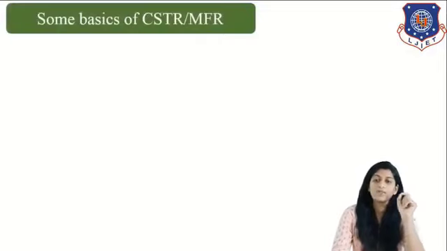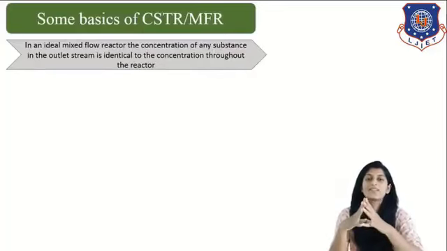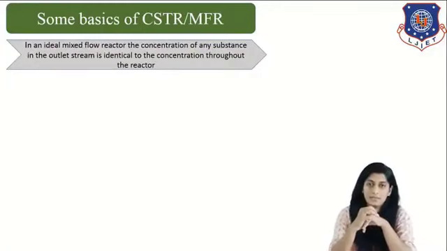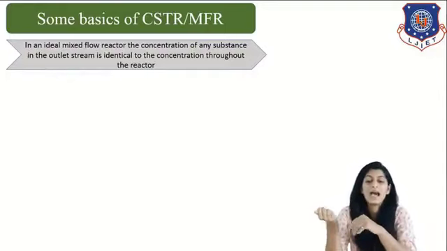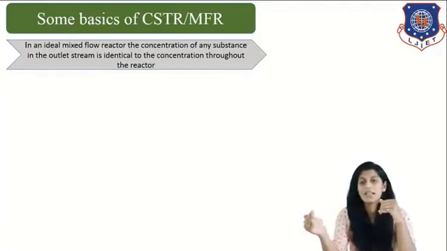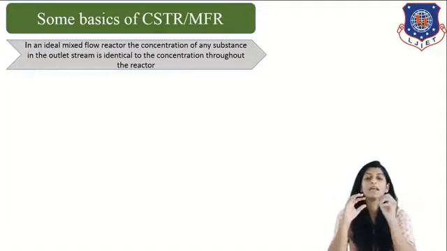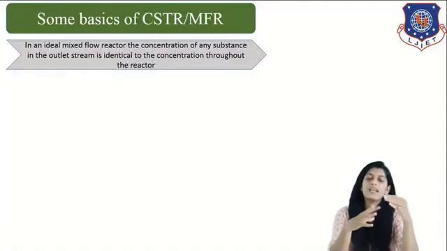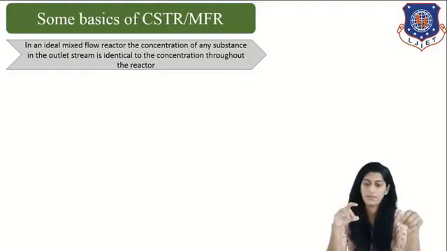Correct? Now coming to some basic requirements of CSTR. So in case of CSTR, the concentration of any substance in the outlet stream is considered to be identical throughout the reactor. So whenever we are talking about either CSTR or MFR, which is either continuous stirred tank reactor or mixed flow reactor, we always say that whatever concentration we are getting at the outlet stream is equivalent to the concentration inside the reactor at any given point. Correct?